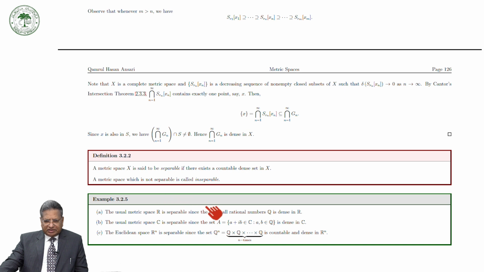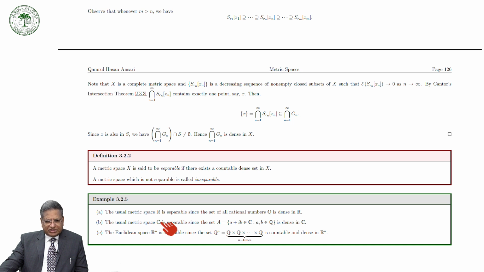As I mentioned, yesterday we have seen that the set of all rational numbers Q is dense in R, and of course Q is countable. So, Q is a countable dense subset of R, so R is separable. Similarly, we have also seen yesterday that the set A of this form, where a and b are rational numbers, is a countable dense set in C, and therefore C, the set of all complex numbers, is separable.